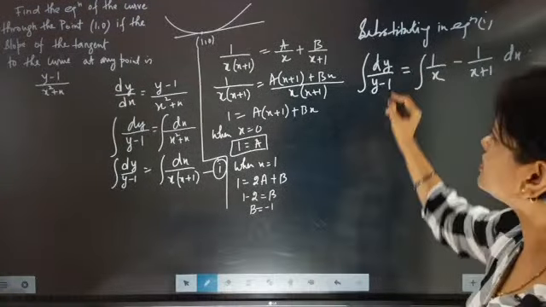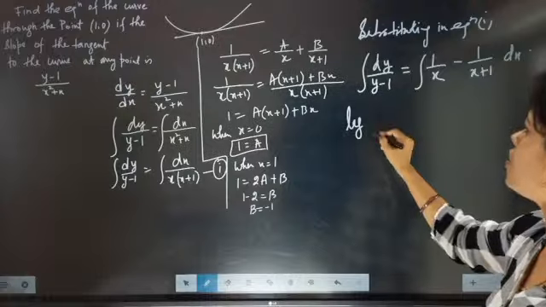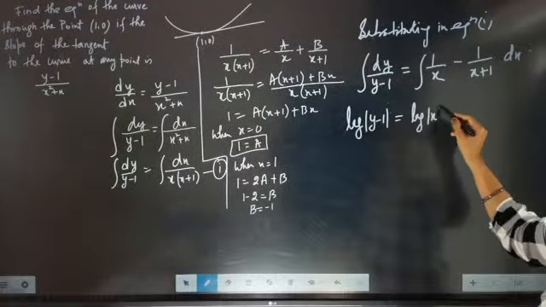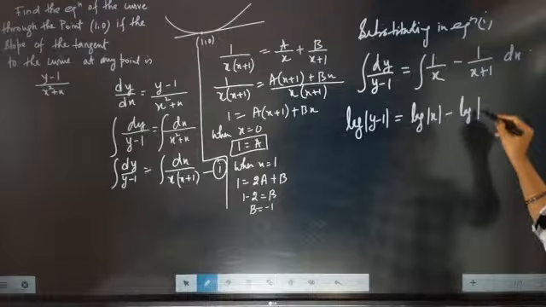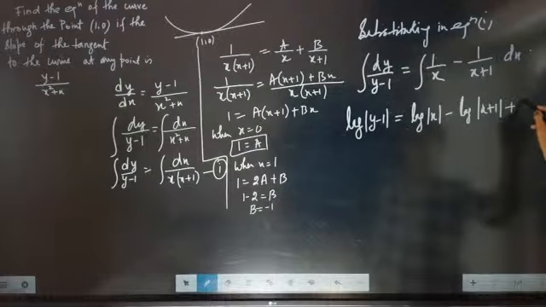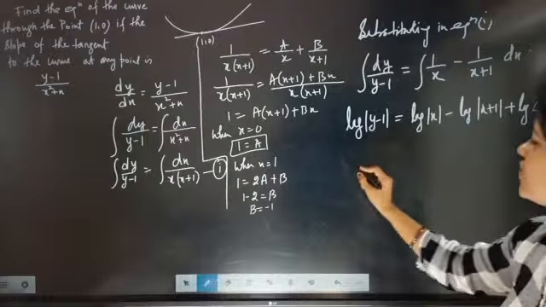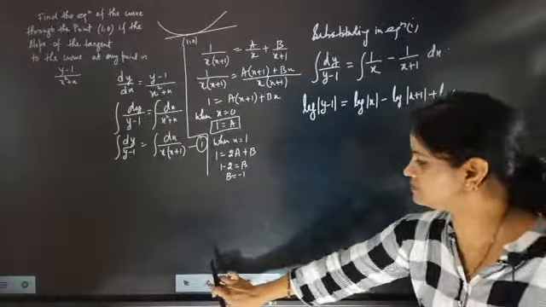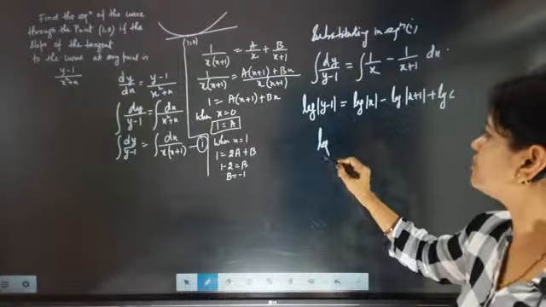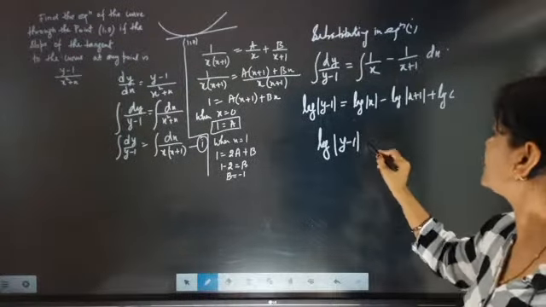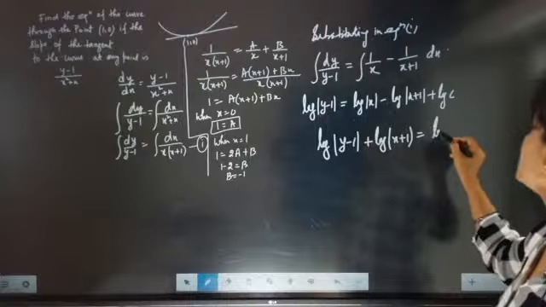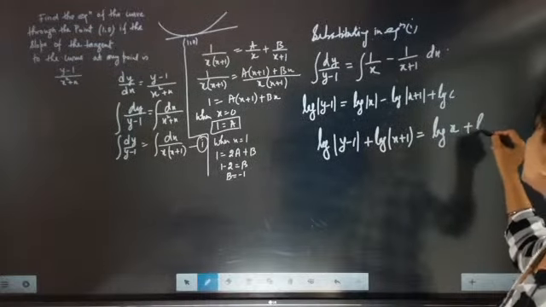Then directly this one will become log of y minus 1 equal to log of x minus log of x plus 1 plus log of c. So the constant I have also taken as log. Shift this one to that side. So now this will come as log of y minus 1 plus log of x plus 1 equal to log x plus log c.